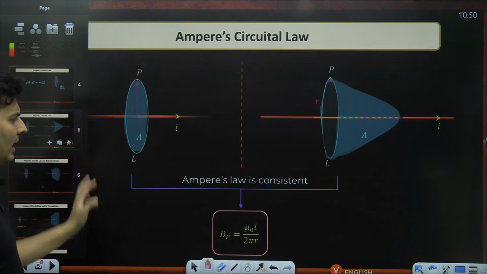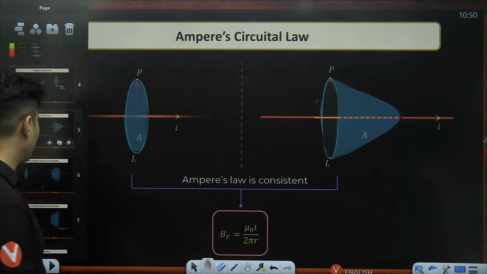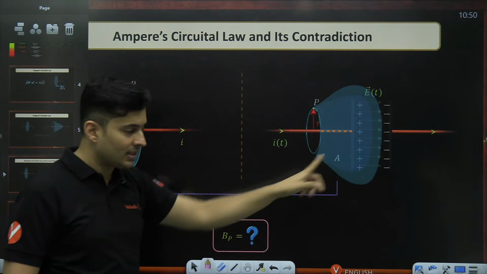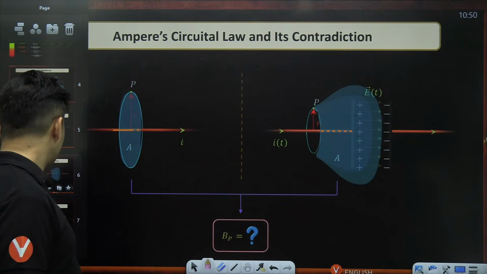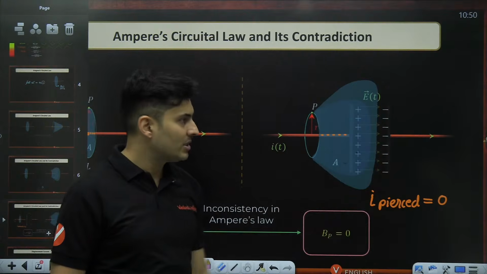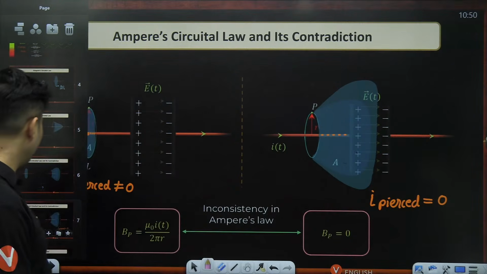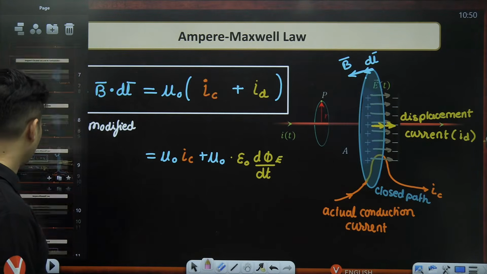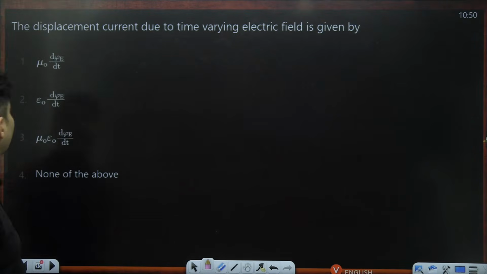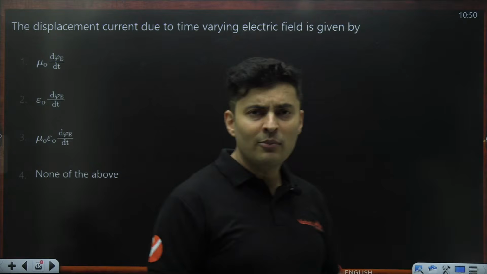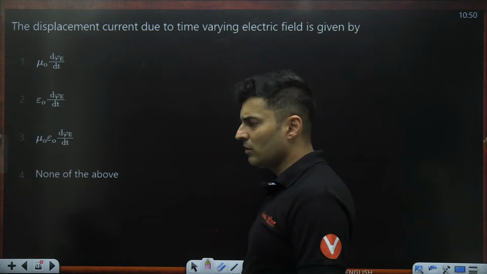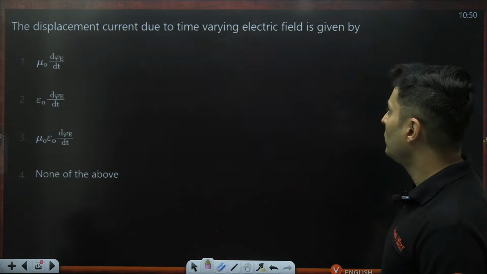So our problem is solved. Ampere's law is consistent whether I take this area or that area. Even if I choose an area over here, which gave me current as zero, what I missed was actually the displacement current. So if I take into account the displacement current, my job is done. Okay, so let's see some questions coming up on your screen, and here it is. The displacement current due to time varying electric field is given by, what's the value of the displacement current due to time varying electric field?